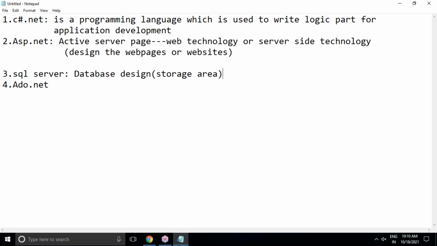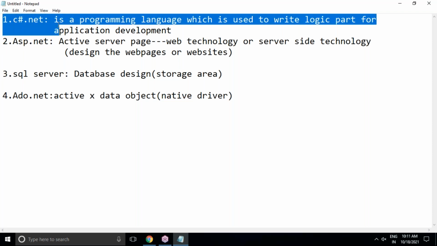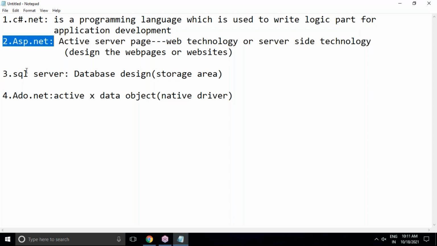So ASP.NET complete, C Sharp.NET complete. And ADO.NET stands for ActiveX Data Object. It is a native driver software, which can be used for communicating from the front-end application to the back-end application. So in this .NET package, I'm going to cover all these subjects: C Sharp, ASP.NET, SQL Server, and ADO.NET.